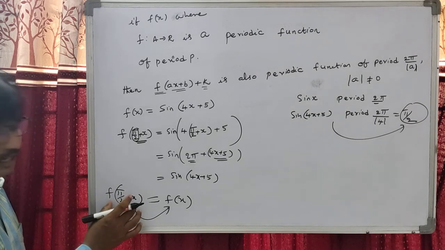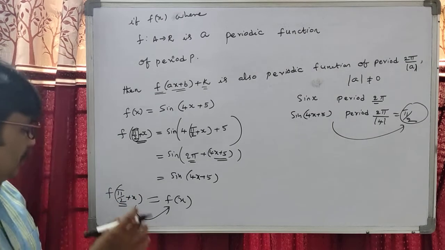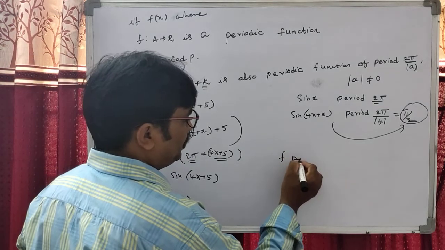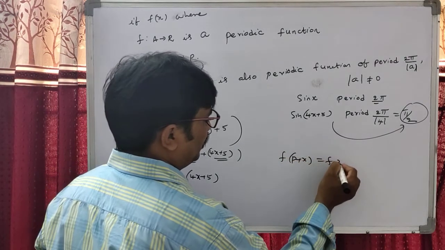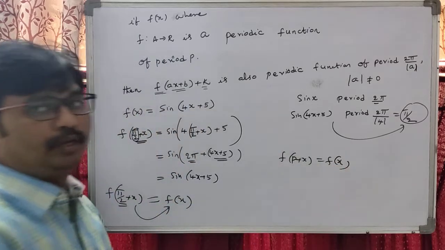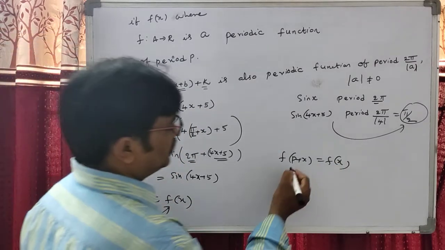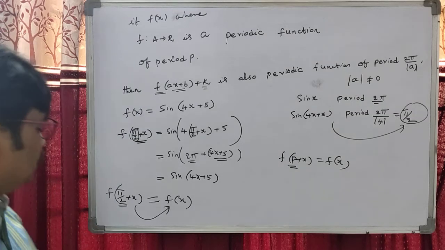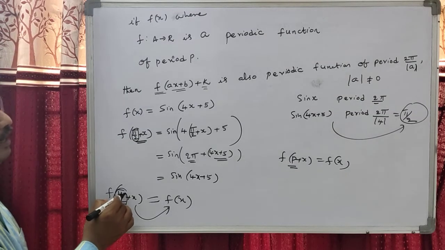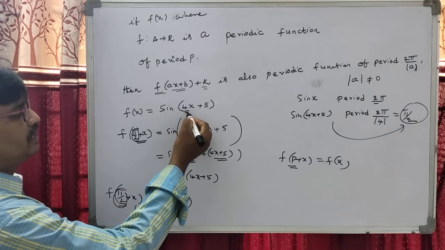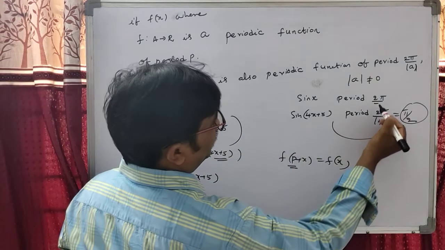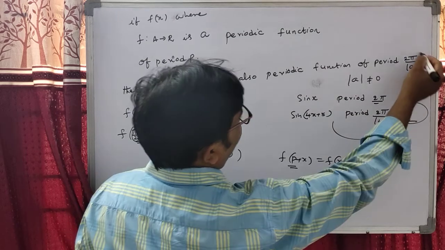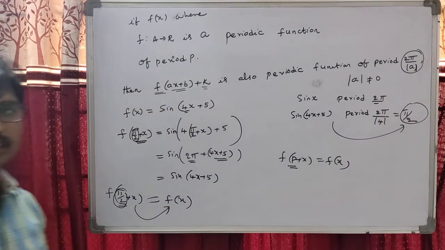What is the definition of a periodic function? If f of p plus x equals f of x, then f is said to be a periodic function. The smallest positive real number p is called the period of f. So here pi by 2 is the period. There is a shortcut, students: 2 pi by modulus of a.